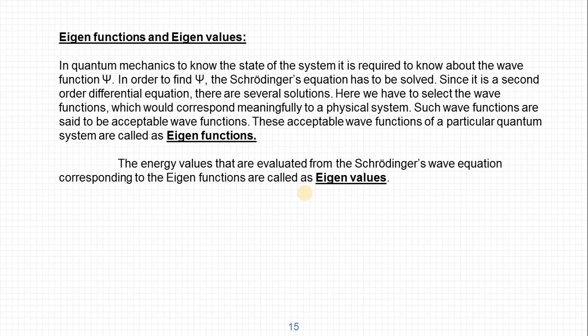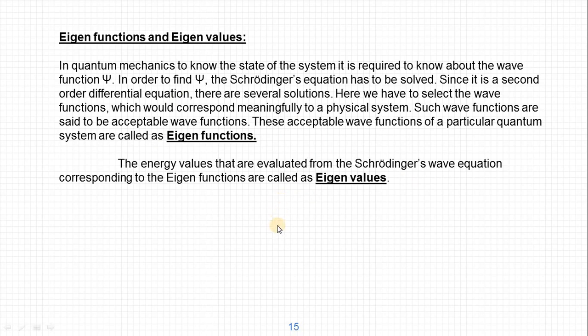Eigenvalues and eigenfunctions are characteristic of a particular quantum system, through which we can know the state of any quantum system. So in observing a quantum system, it is essential to know its eigenfunctions and eigenvalues.